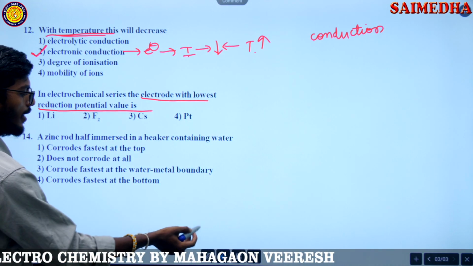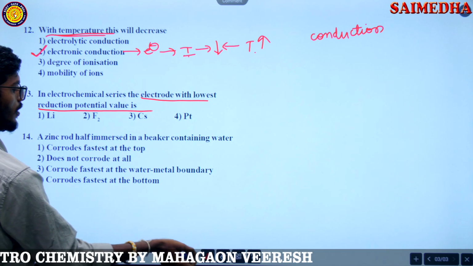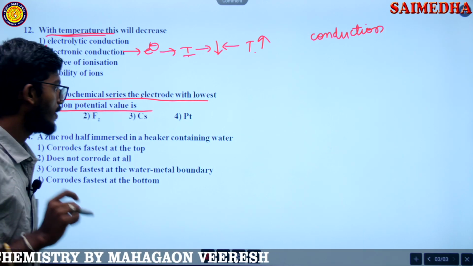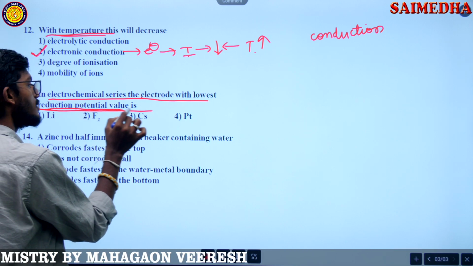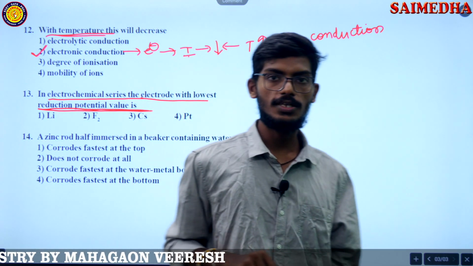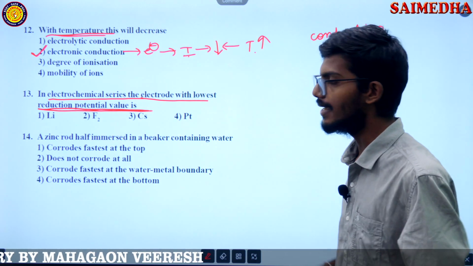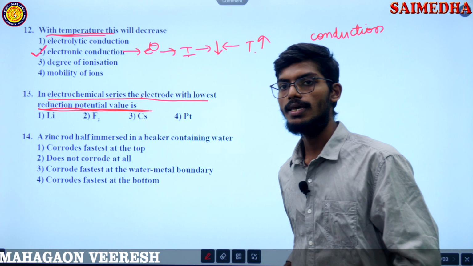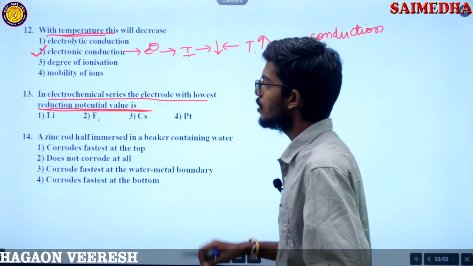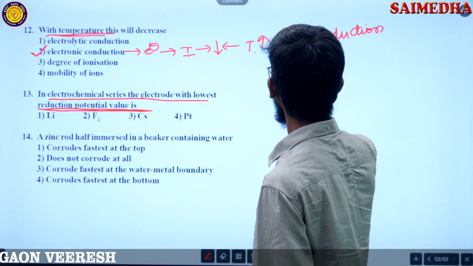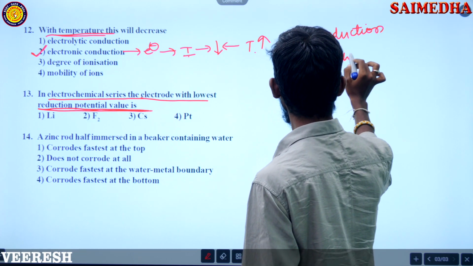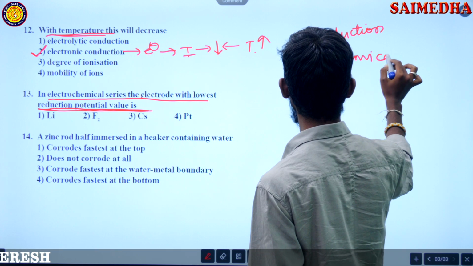So see what it is saying. In the electrochemical series, the electrode with the lowest reduction potential value. First of all, remember what he is saying so that we can easily answer the question. I already told you many times, in all the chapters like corrosion and metallurgy.